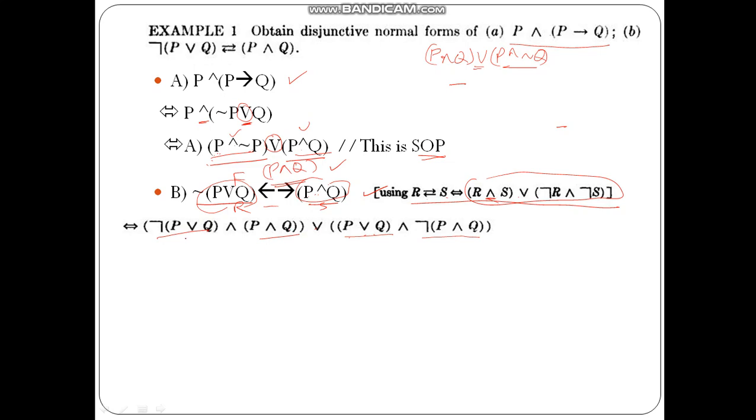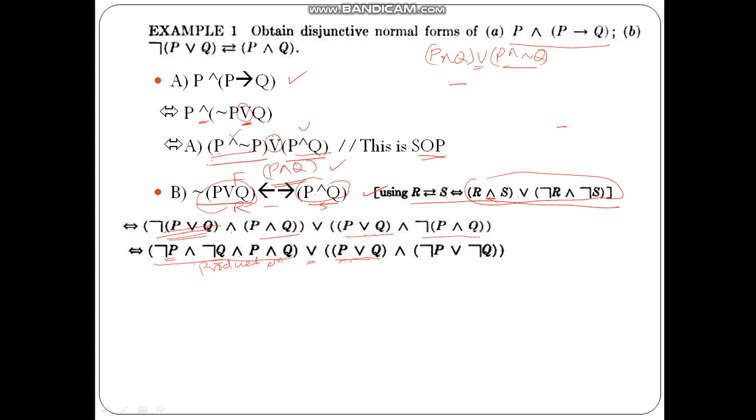So if we solve this, what we get is here not of (P or Q) is there, and I can take this inside, and this whole value will be converted to the product type. So here I am taking it, you can see here this not is taken inside, so it becomes not P, and this or is converted to and not Q, this and as it is, and this P as it is, and as it is, Q as it is. So this itself is one product. Even if I do not solve this further, no problem, but I have to bring all other formulas into the product format.